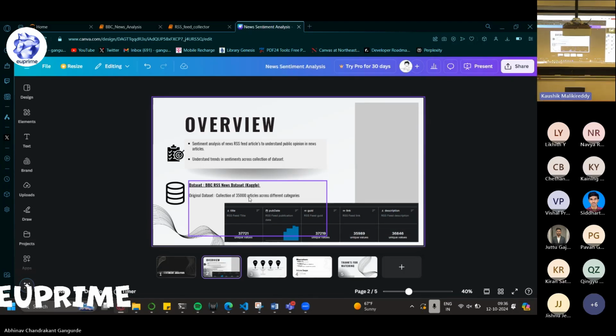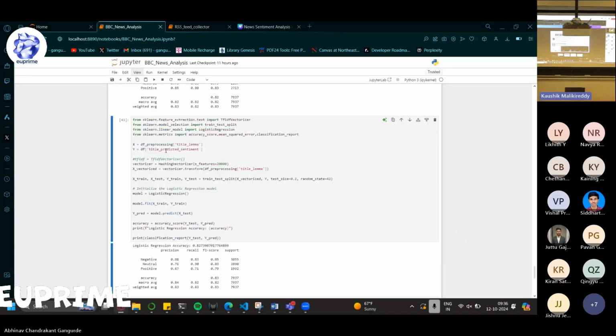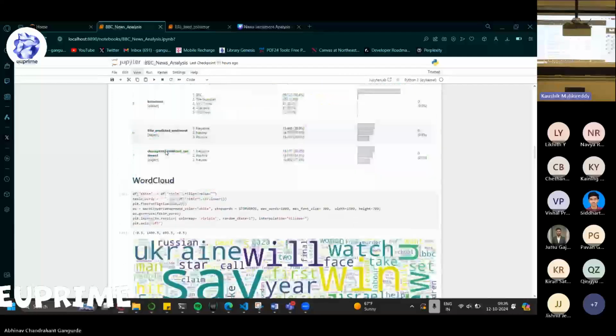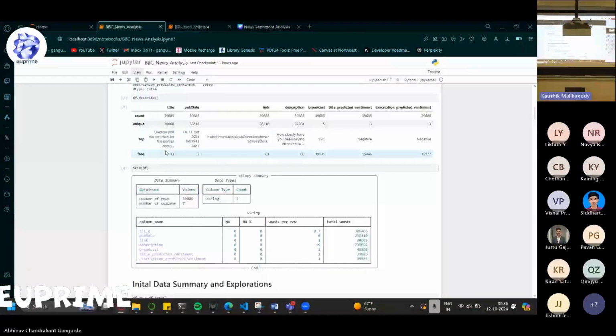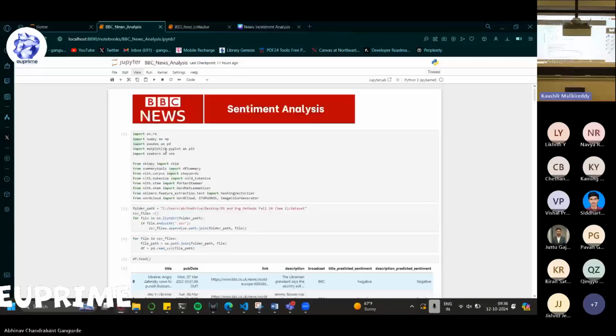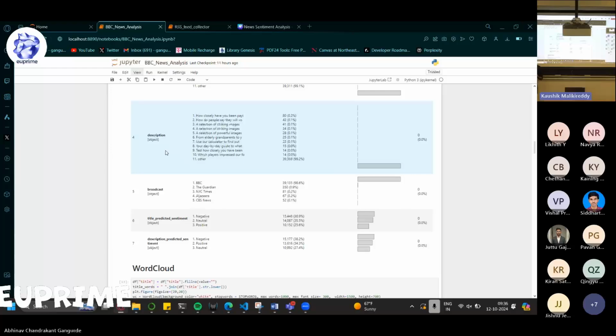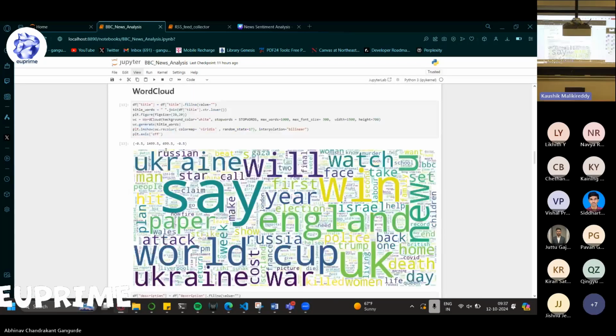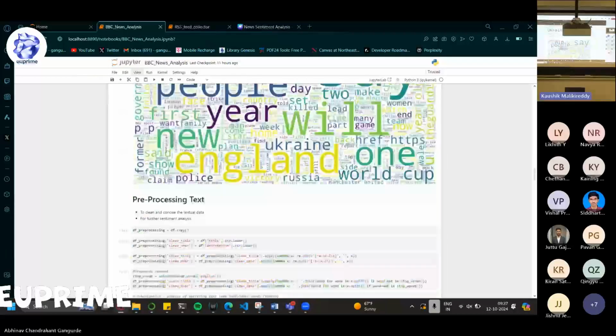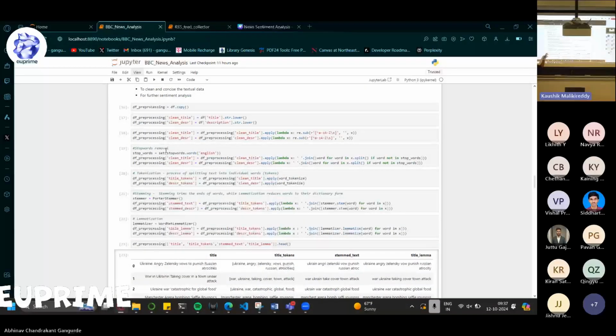So I thought of the topic, which was news sentiment analysis. Going through the code quickly, it involved a lot of text analysis, so a lot of NLP. To give a quick overview of the working, we worked with the descriptions of the RSS feed as well as the titles. And while working on it, you can see a view of the relevant words. We needed to do a cleaning of the data. These are the preprocessing steps that I did.